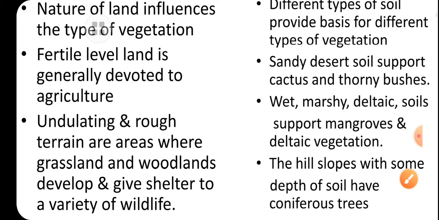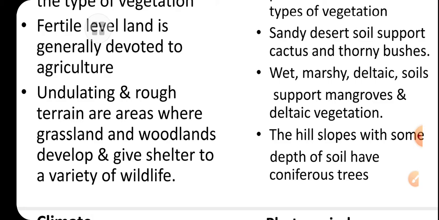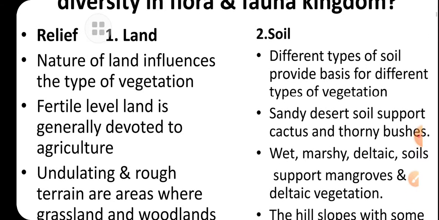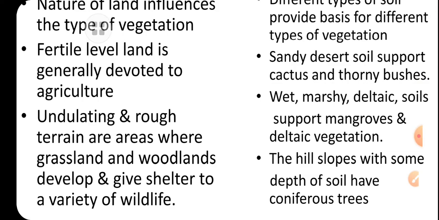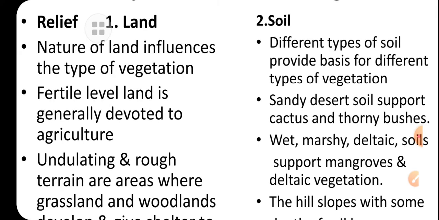Fertile level land is generally devoted to agriculture. Undulating or rough terrain are the areas where grassland and woodlands develop and give shelter to a variety of wildlife. All these factors we will discuss when we take the topic of types of forest, but till here we must know that whatever kind of relief we have, the same kind of vegetation we will find.